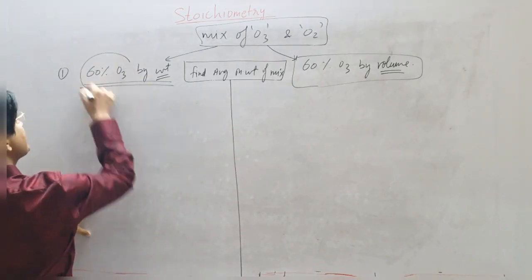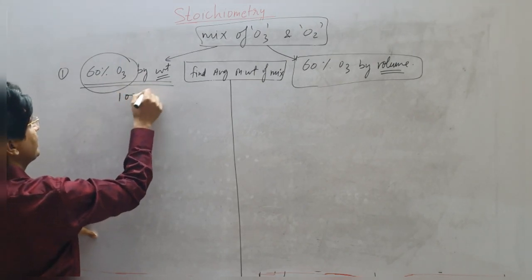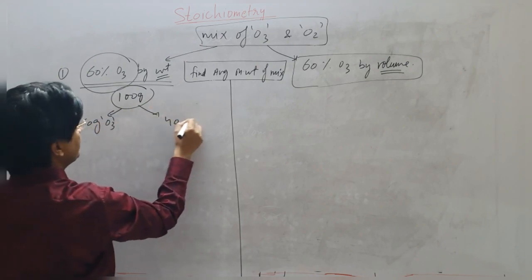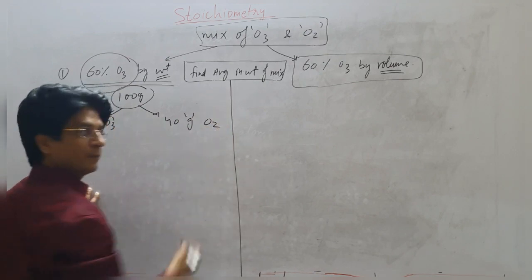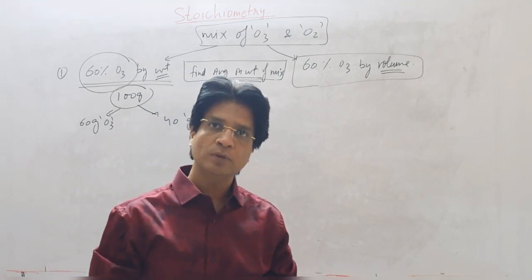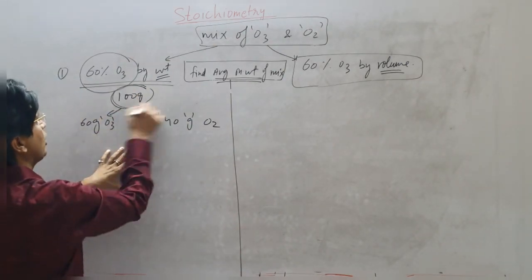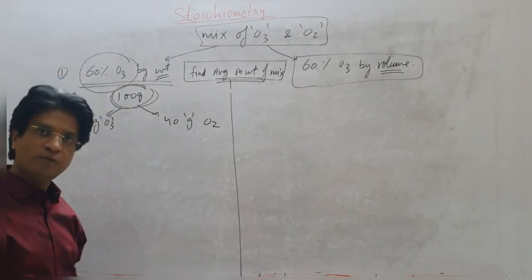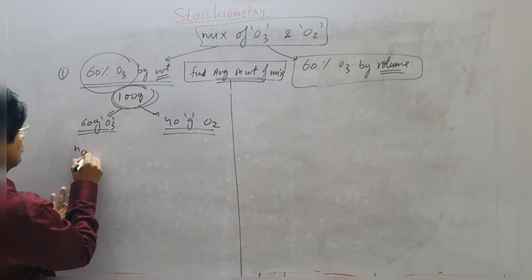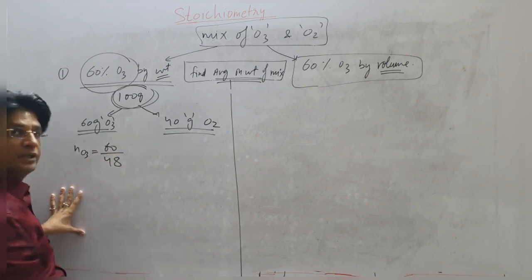When they give you 60% ozone by weight, let us assume the total weight is 100 gram. So out of that 60 gram will be ozone and remaining 40 gram will be oxygen. Now what is average molecular weight? Average molecular weight will be total weight upon total number of moles. Let's find out total weight we have got. My job is now to find out total number of moles. They have given weight, so how will you find the number of moles? Number of moles of ozone will be weight upon molecular weight. Weight is 60, molecular weight is 48 for ozone.